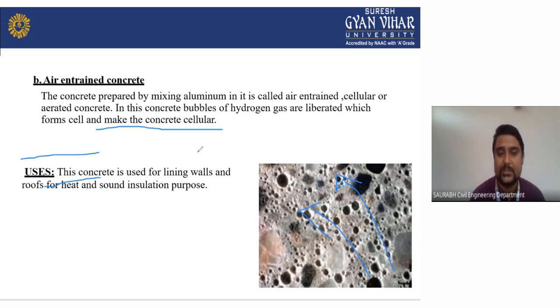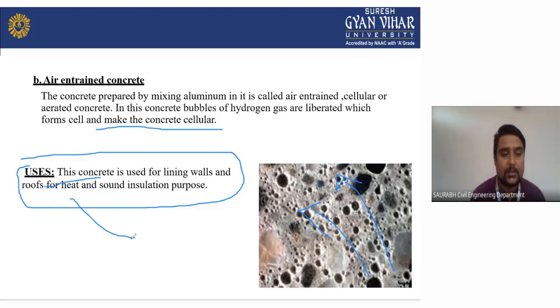What is the use of this concrete? As you can see here, this concrete is used for lining walls and roofs for heat and sound insulation purposes. It means this type of concrete is used as a thermal insulator and sound insulator.